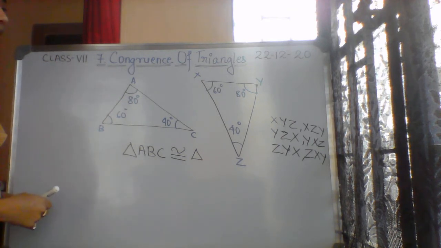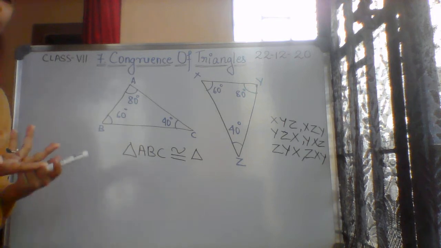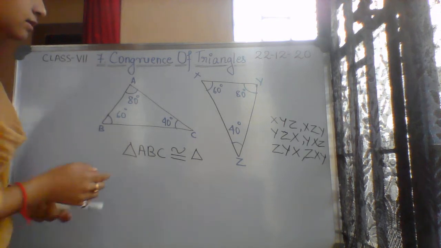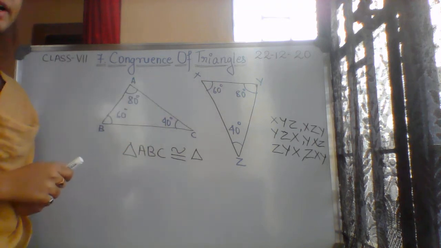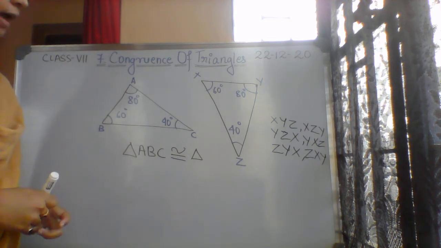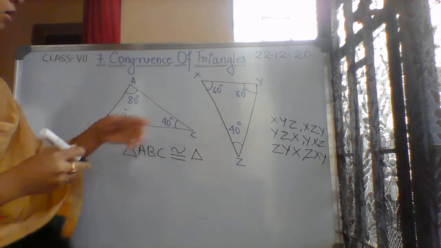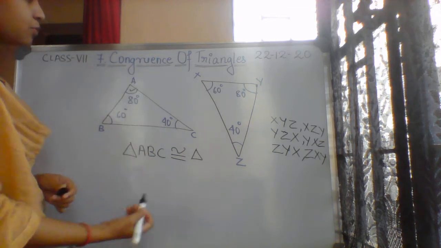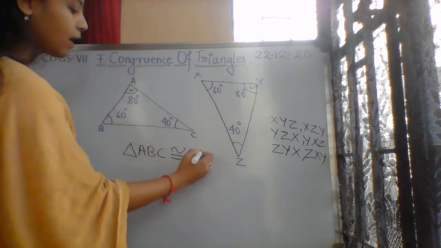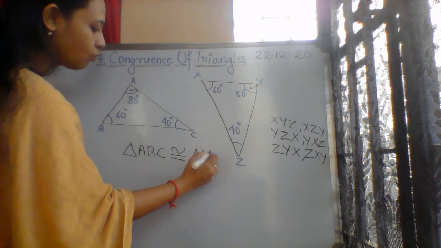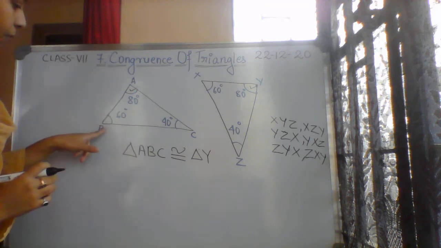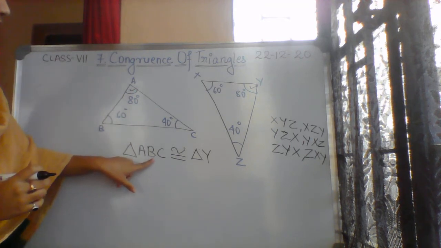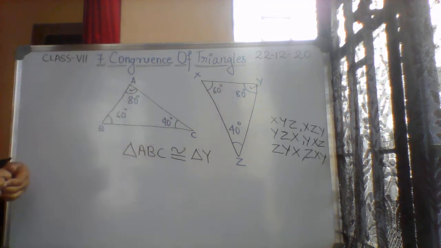Okay, so let us consider the corresponding angles. Angle A corresponds to which angle over here? So A corresponds to angle Y. So we will write over here Y. Okay. Angle B corresponding to which angle over here?